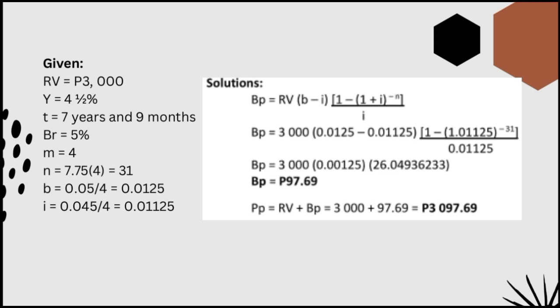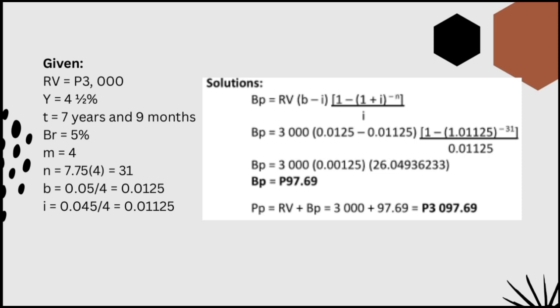So ang RV natin is 3,000. So yung B minus I, pagmaminasin na natin, so the answer is 0.00125. So when we add the quantity there, the answer is 26.04936233. So the answer is 97.69 pesos, which is our BP.